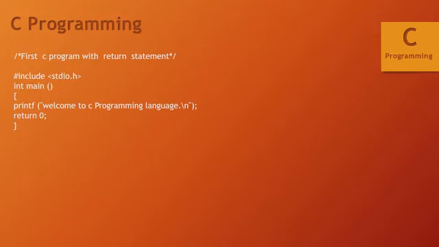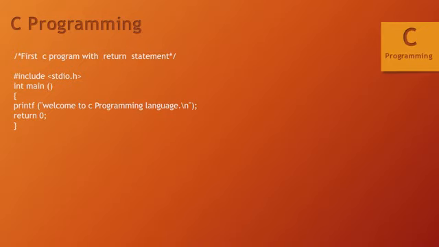Now we will have a simple C program, how to write a simple C program with your return statement. So basically, first of all, this will come: your comment line section. This comment will represent what is included in your C program. So basically we have written the first C program with return statement. This comment will show you what is included in your C code.